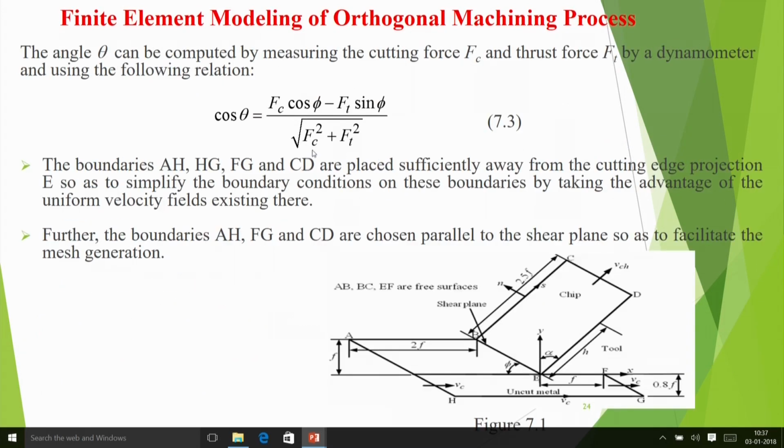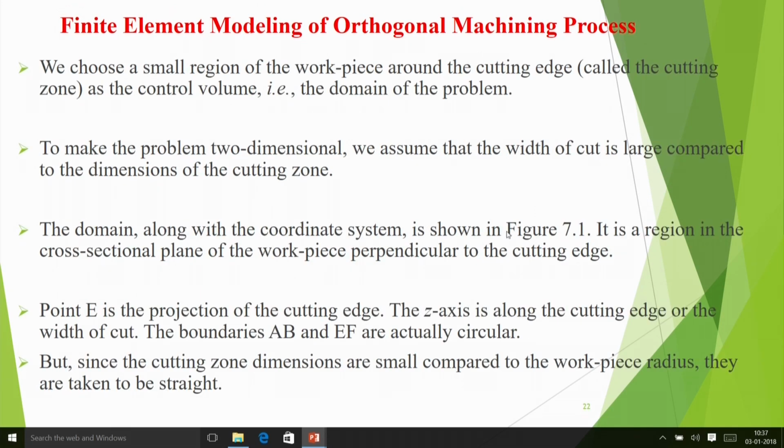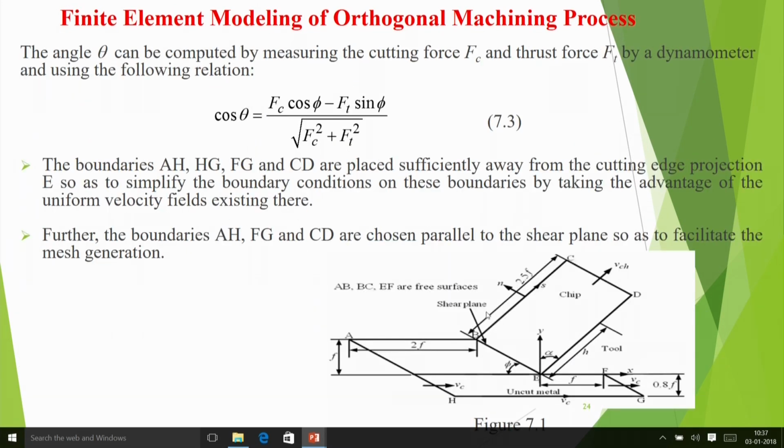Now here, theta is the angle between the shear force and the resultant force, and F is the feed. So theta is the angle between the shear force on the shear plane and the resultant force on that plane. That can be easily obtained by the Merchant circle, and it is given in this manner: Fc cos phi minus Ft sin phi divided by this one, where Fc is the cutting force and Ft is the thrust force. By a dynamometer we can find out these forces.